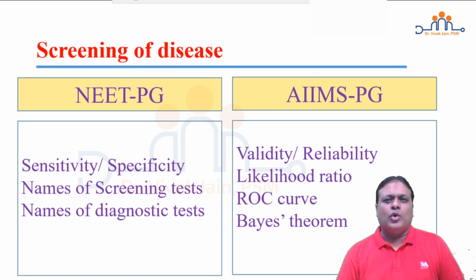Bayes theorem, formula, calculation: sensitivity, specificity, prevalence is given, you are asked to calculate PPV. So with pre-test probability of a disease, how can you calculate or predict post-test probability of a disease? That part of Bayes theorem you should know, and you should also be able to calculate this without even using the formula of Bayes theorem, by construction of a 2 by 2 table, which I have described in ample detail in my mobile video lecture based app.